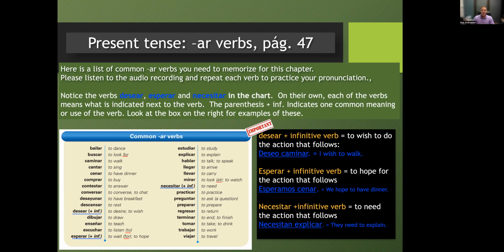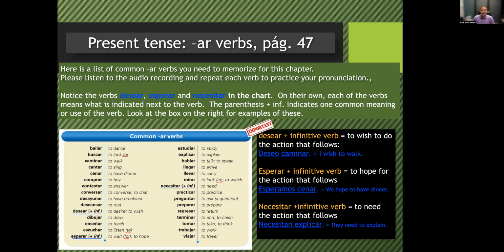Hablar, to talk, to speak. Llegar, to arrive. Llevar, to carry. Mirar, to look at, to watch. Necesitar, to need.